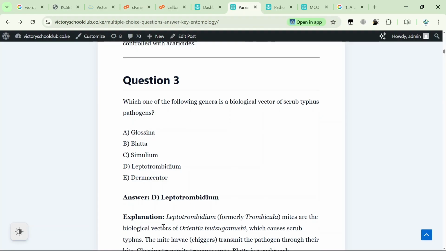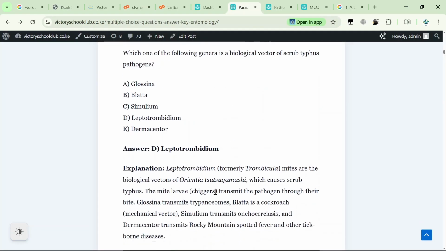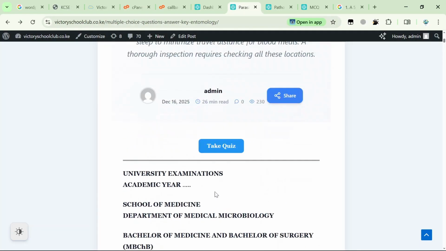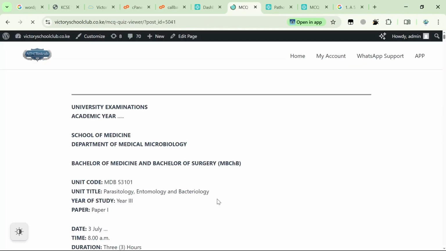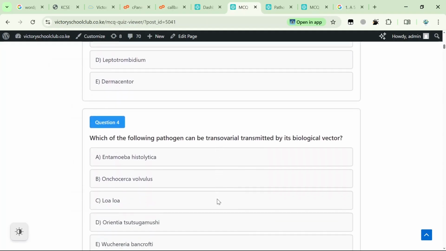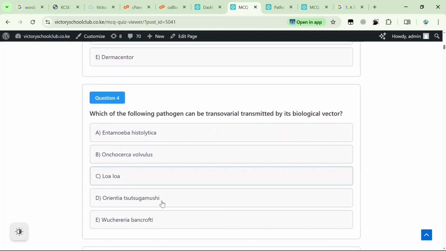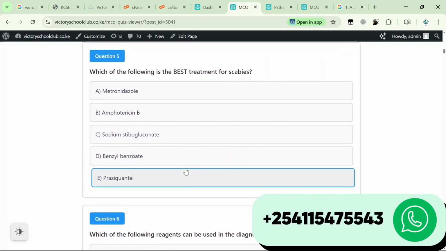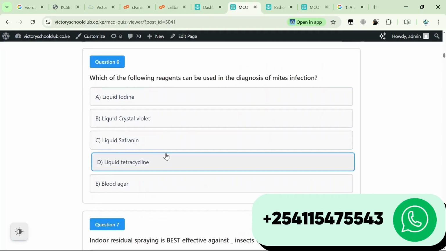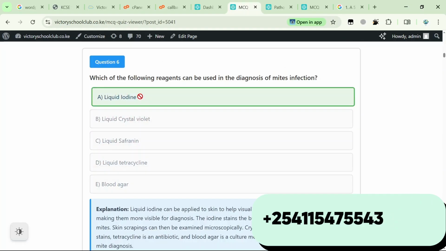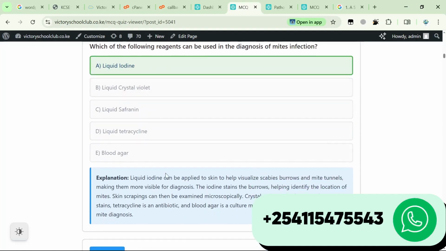The explanation is just the same. The only difference is that on the quiz there are no answers shown, and you have to select an answer in order to move to the next question. And once you select the correct answer for a particular question, it moves to the next question automatically. That is what you're going to make.